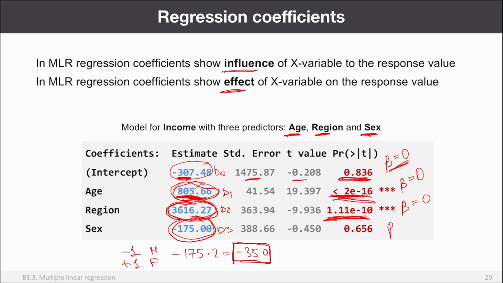However, if we assume that the real effect is 0, our observation, minus 350, or minus 175 if we talk about the regression coefficient, does not contradict this null hypothesis. The p-value is relatively large, right? It's very large. So it means that we cannot reject the null hypothesis here. So we don't see evidence, based on our data set, of course, that sex has any influence on the income. At least, again, based on this data set that we possess. Okay.